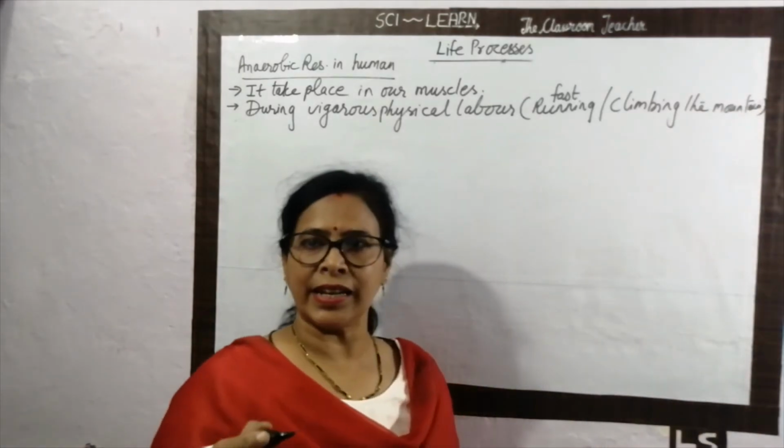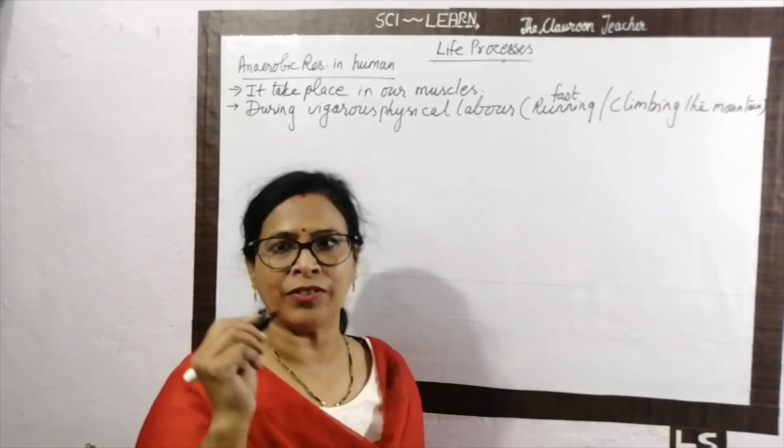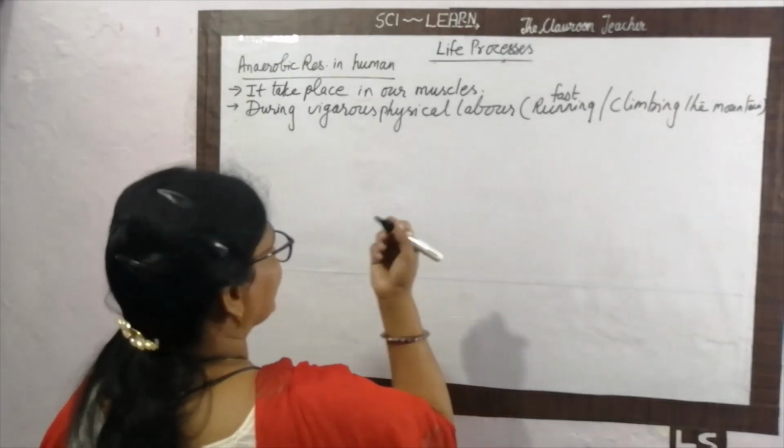All this time our body consumes more oxygen at the time of the vigorous physical labor or exercise.